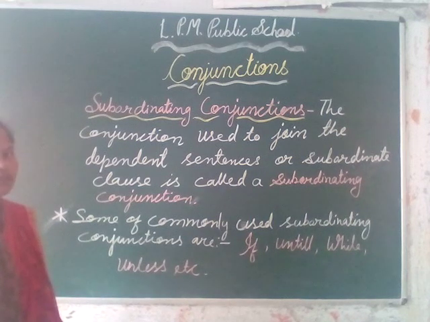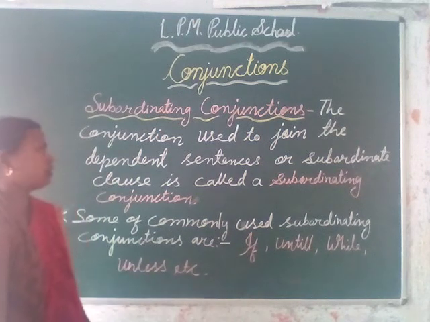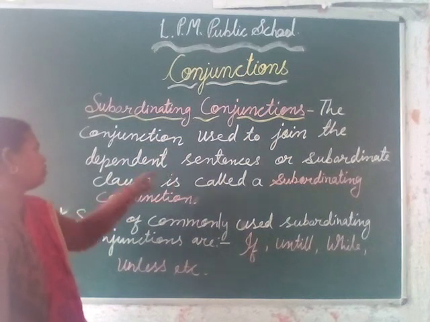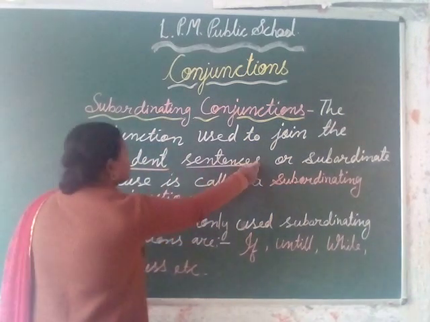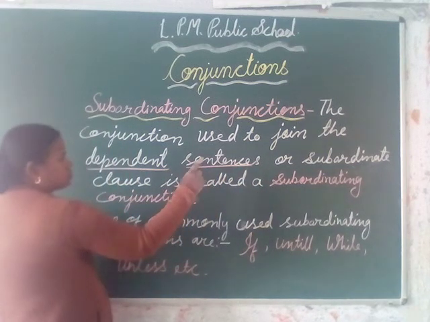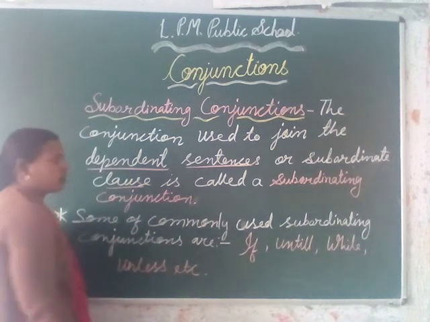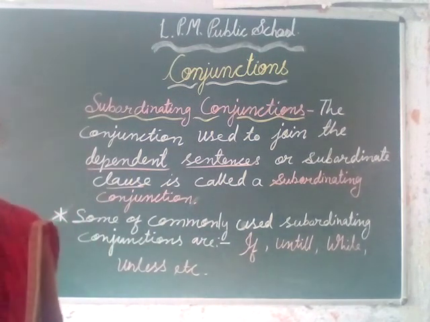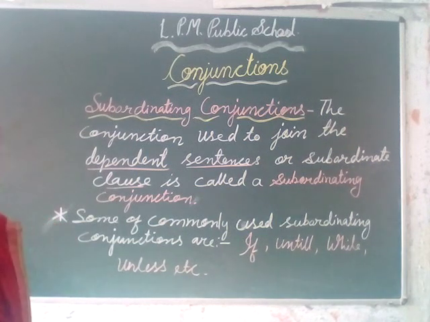So in this way we have seen the definition of subordinating conjunction: the conjunction used to join dependent sentences or subordinate clauses. There are so many examples. Let's see the examples of subordinating conjunctions.